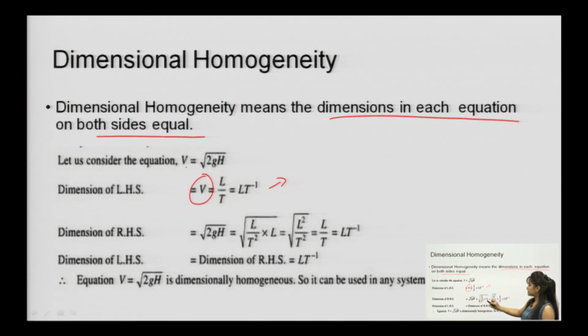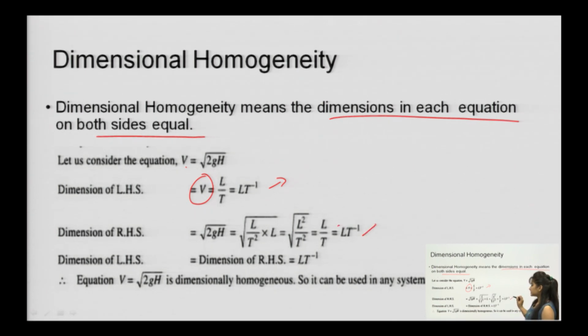Under root of 2 g h, 2 is a constant, g is acceleration, meter per second square. So meter means length, second square means time square, and h is the length. Here you get under root of L squared T minus 2, and then L T minus 1.